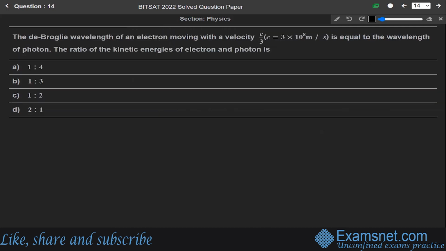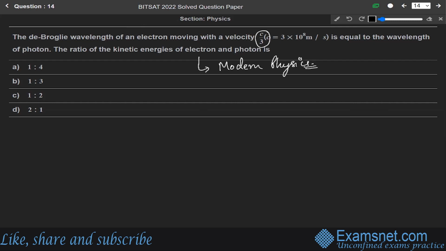Now next question 14. The de Broglie wavelength of an electron moving with a velocity of c by 3 is equal to the wavelength of a photon. The ratio of the kinetic energies of electron and photon is. So this question is from the chapter of modern physics.